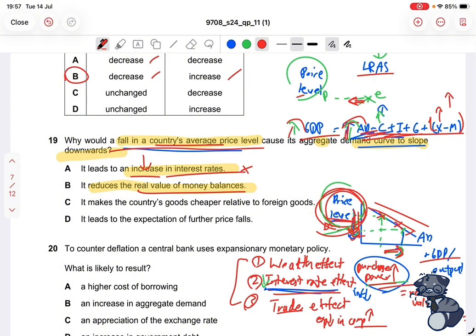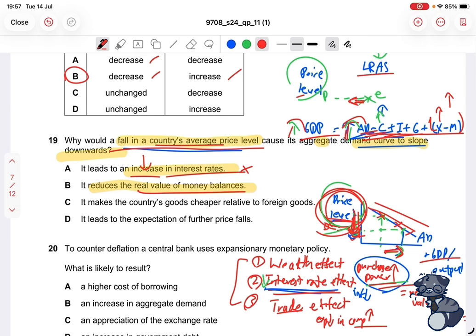So it says that if we have a fall in the price level, it will reduce our real value of money. But that's not true, because if the price level falls, because stuff is cheaper as the prices decrease, you can buy more stuff. The value of your money or your income has increased.